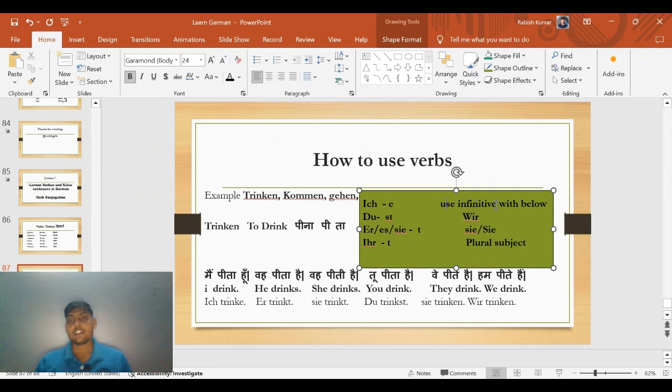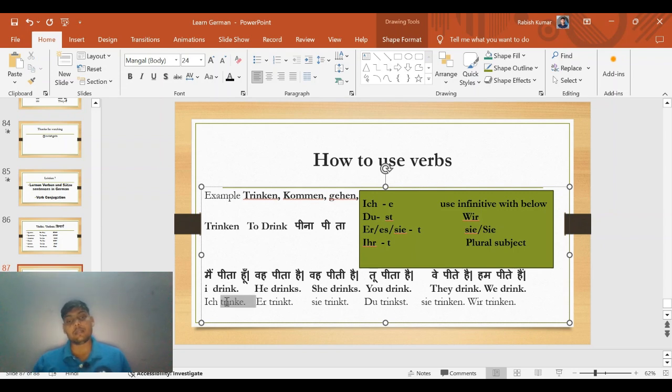Okay, so let's take some examples to create some sentences so that you can get the concept clear. So the first sentence is main pita hoon. In English, for main we use I, for pita hoon drink.